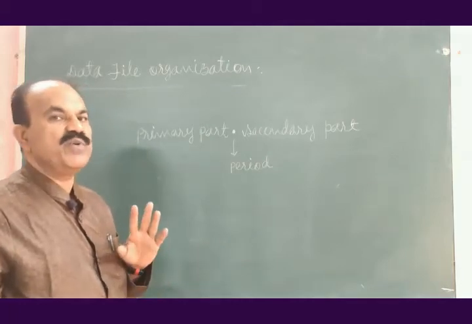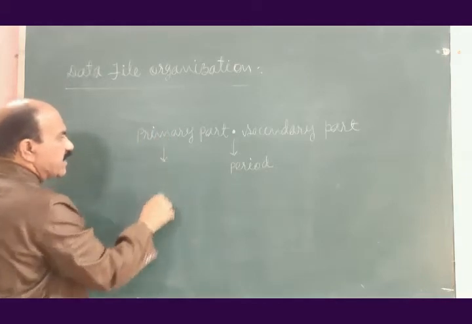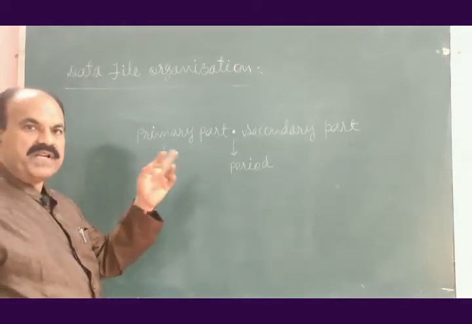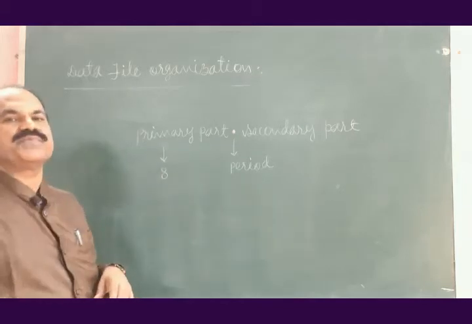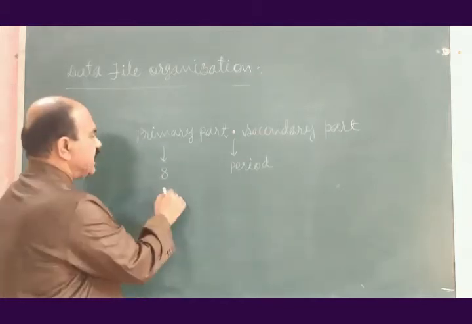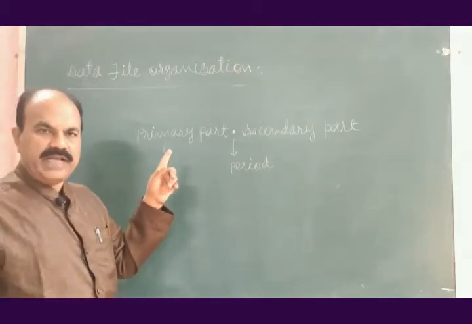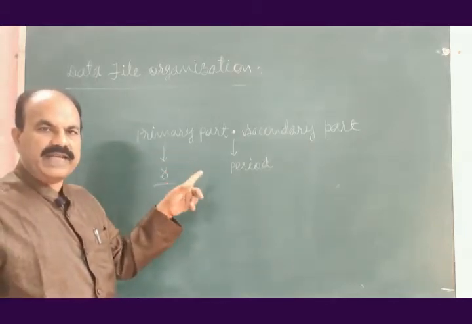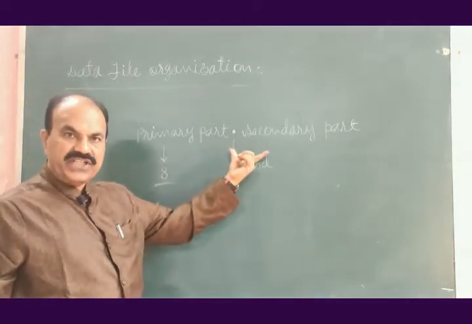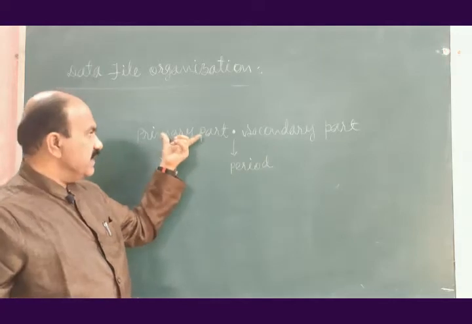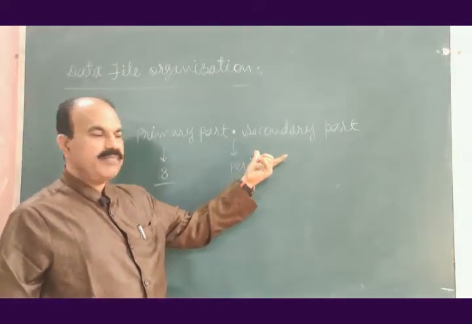What rules are to be observed? The primary part of name of the data file may be at the most 8 characters long. Name of data file is written in this format. First part is primary part, second part is secondary part.